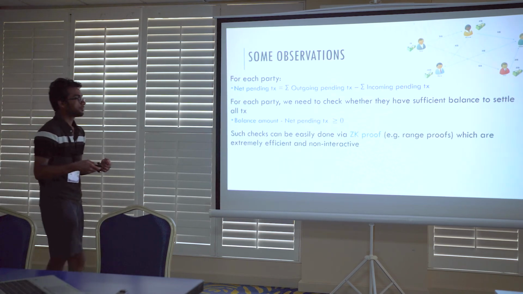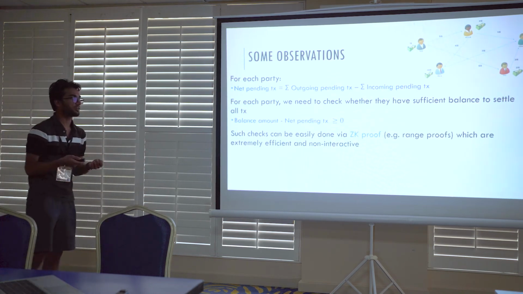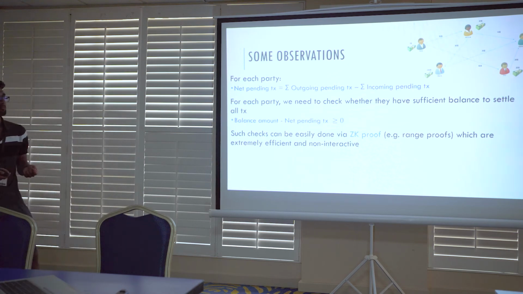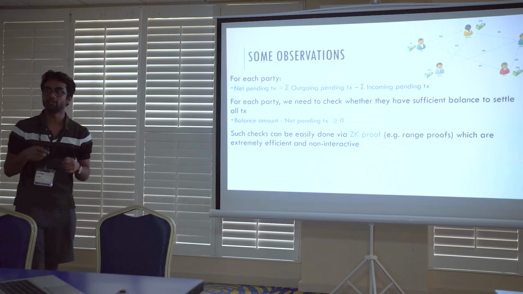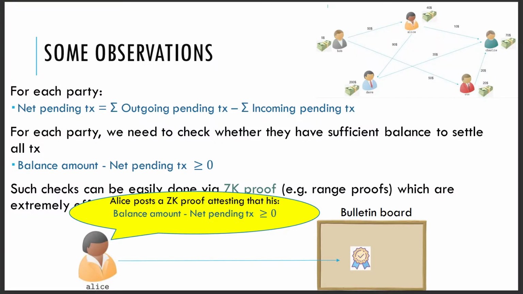And if so, we can easily perform these checks via zero knowledge proofs, specifically zero knowledge range proofs, which are extremely efficient and non-interactive. For example, Alice can post a zero knowledge proof on a public bulletin board attesting to the fact that his balance amount minus his net pending transaction is greater than 0.